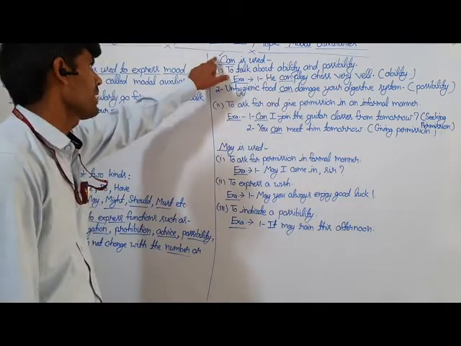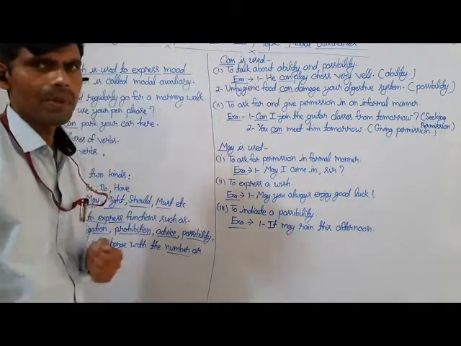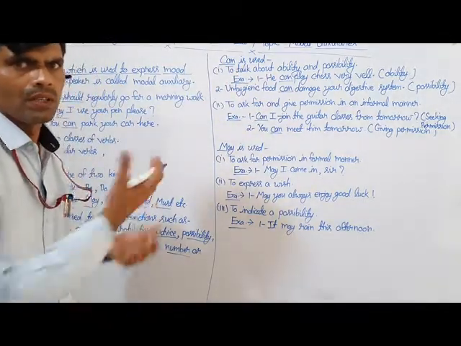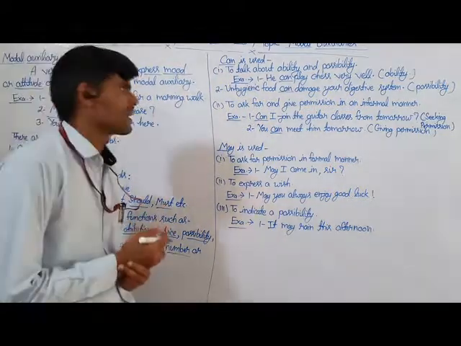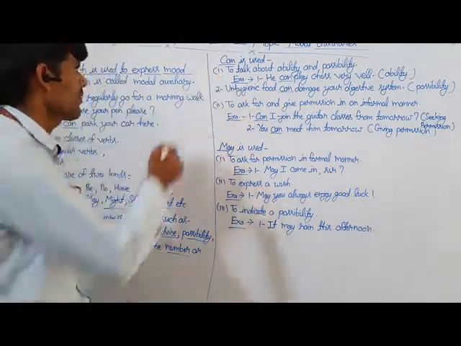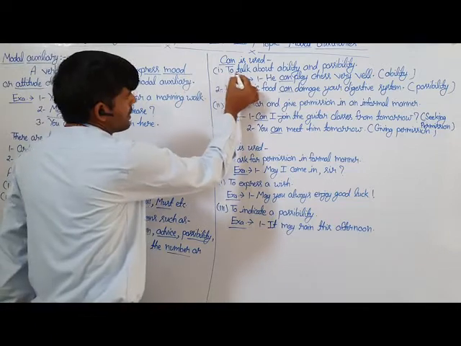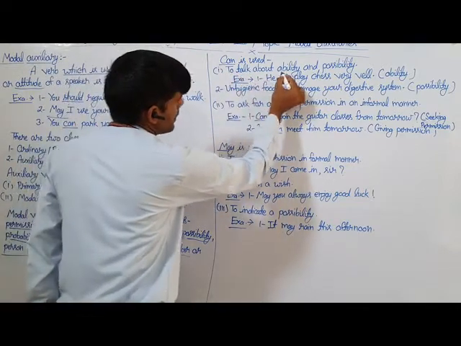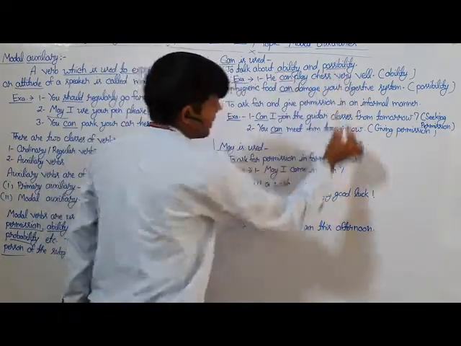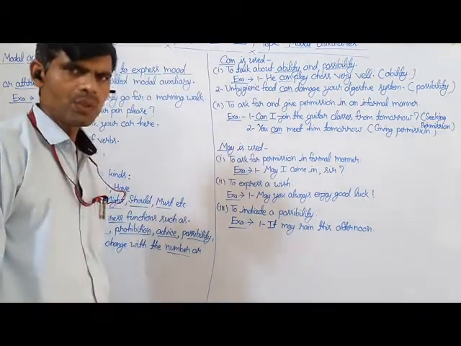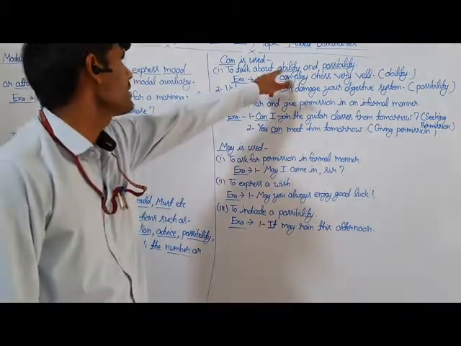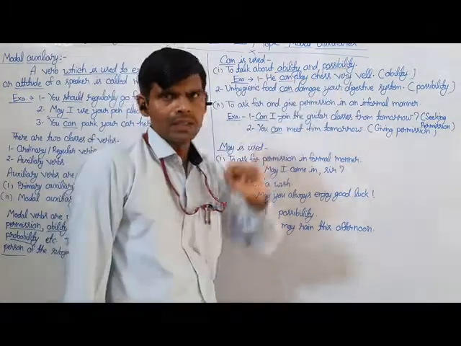First of all, we have to be careful about the function of can, where we can use this particular modal auxiliary. The first use of can is to talk about ability and possibility. Can is used in a sentence to show ability and possibility.